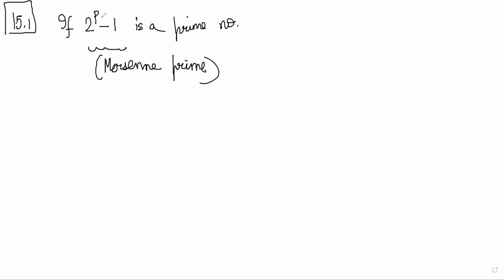Because p is always the symbol for a prime number. So if the overall thing is a prime number, it's called a Mersenne prime. And then we can show that 2 power p minus 1 multiplied by 2 power p minus 1 is a perfect number.